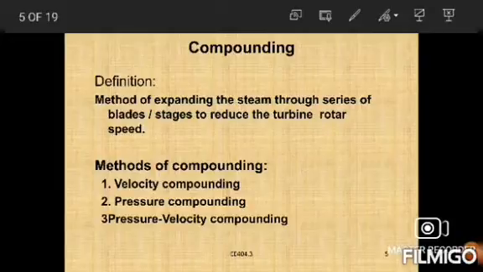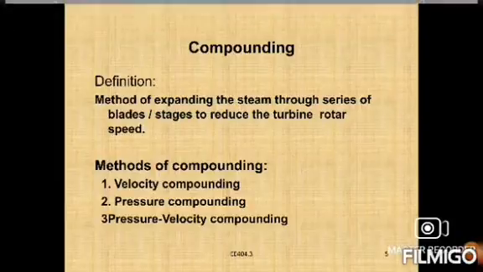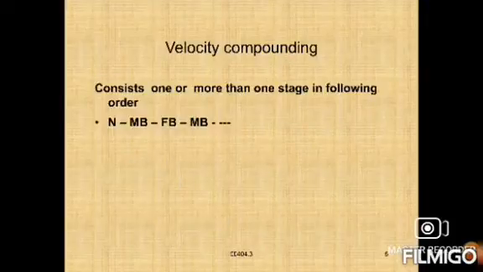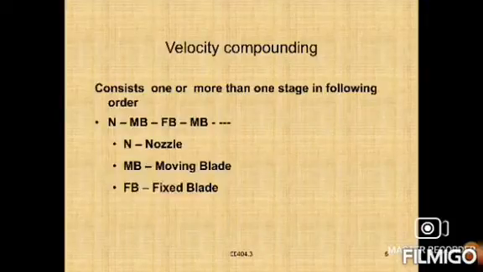In this connection, now we will discuss the first one, velocity compounding. Velocity compounding consists of one nozzle, and then one or more stages in the following order: first the nozzle, second a moving blade, third a fixed blade, again a moving blade, again a fixed blade.